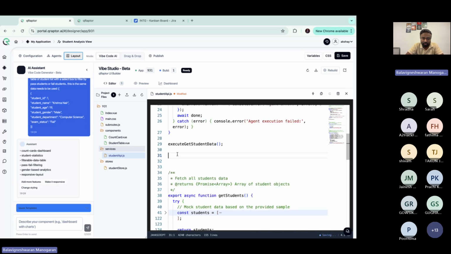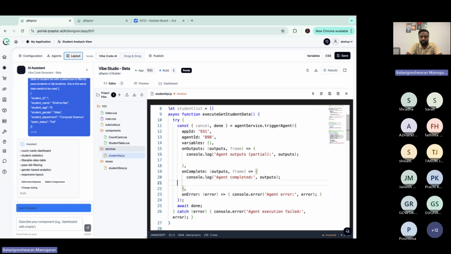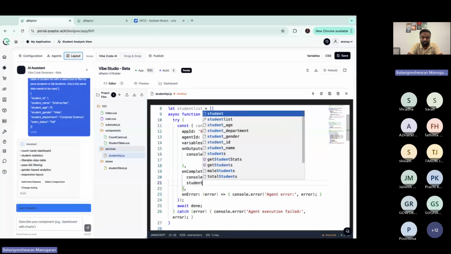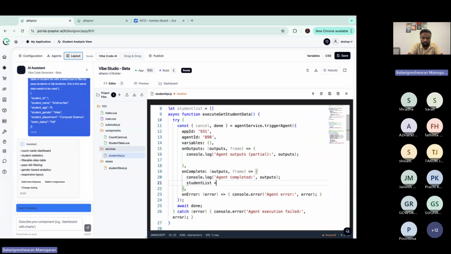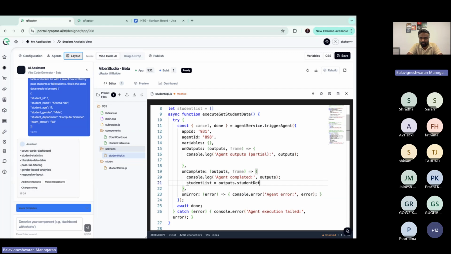Then on complete, I will set the student list to outputs dot student details. That is the name we saw, which is mapped inside.